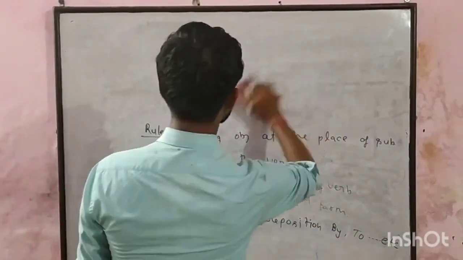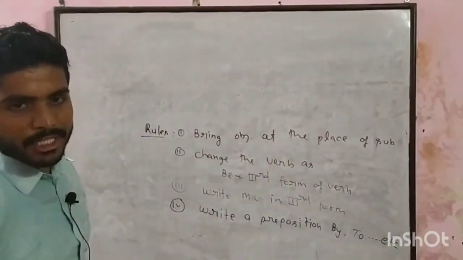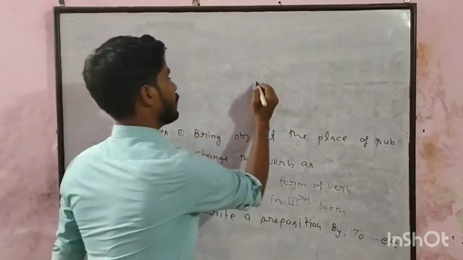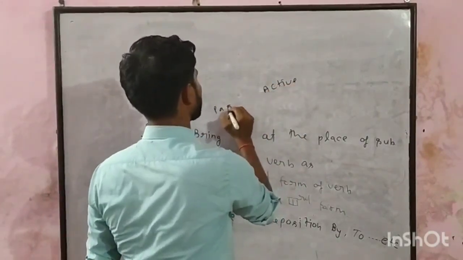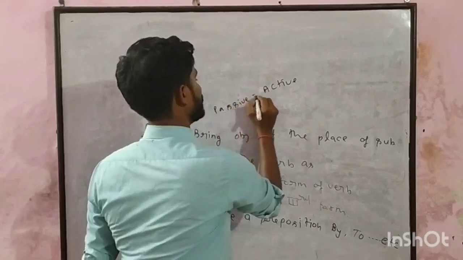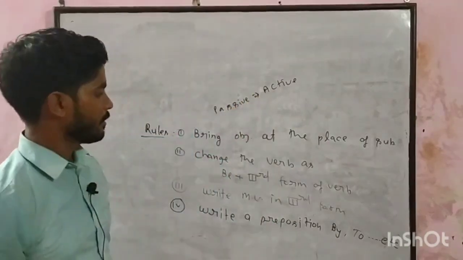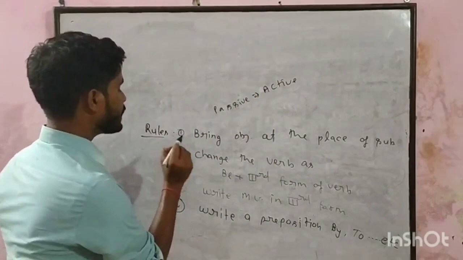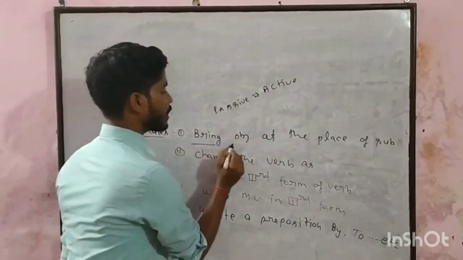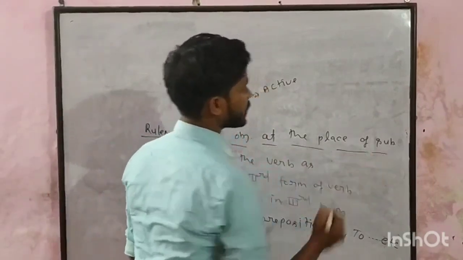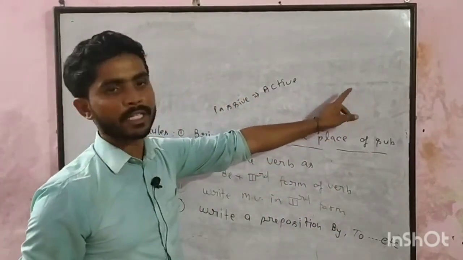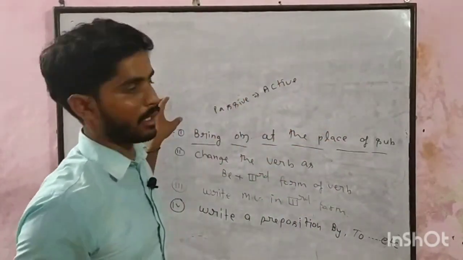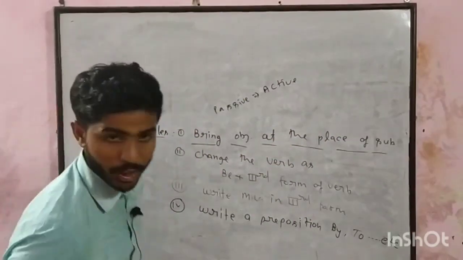What are the rules under which we can change a sentence from active into passive? There are certain rules. We will be learning them. First rule: bring the object at the place of the subject. It means the object, which is written at the end of the sentence, bring it to the beginning.